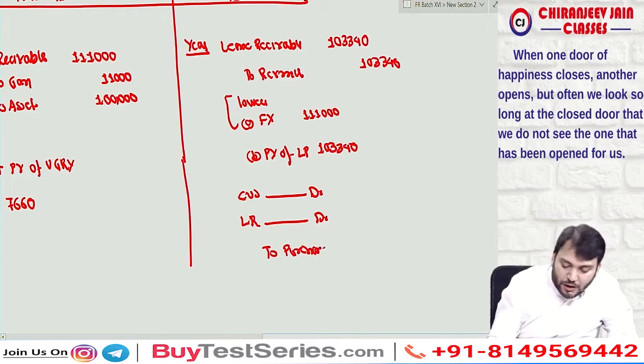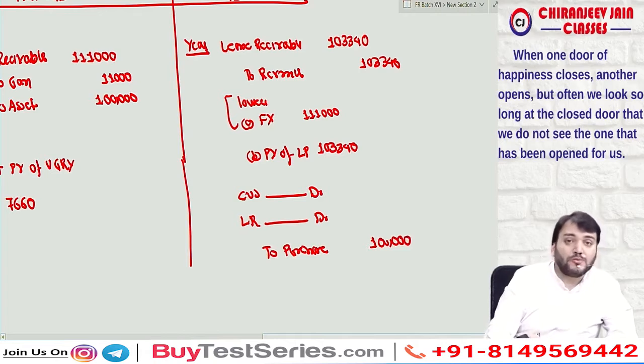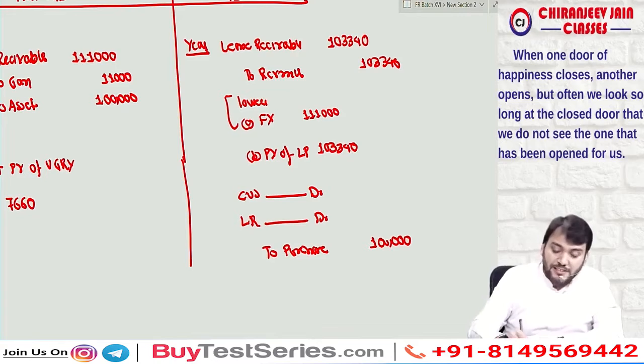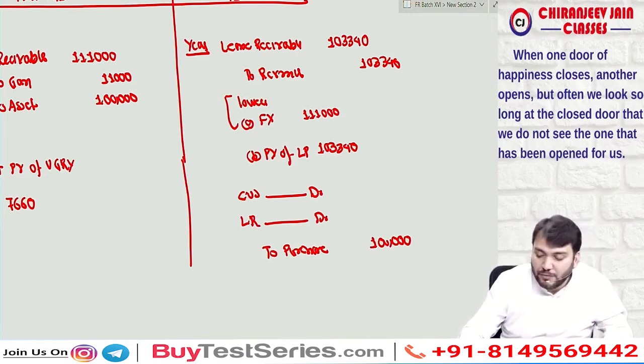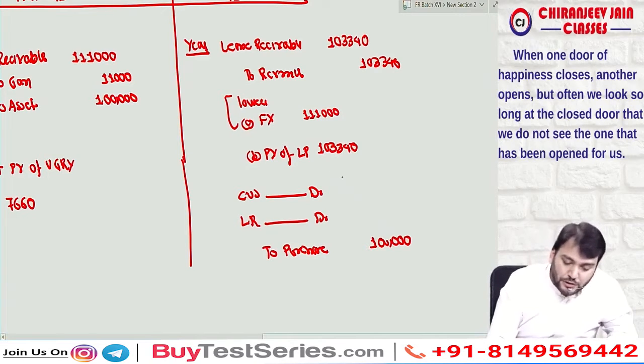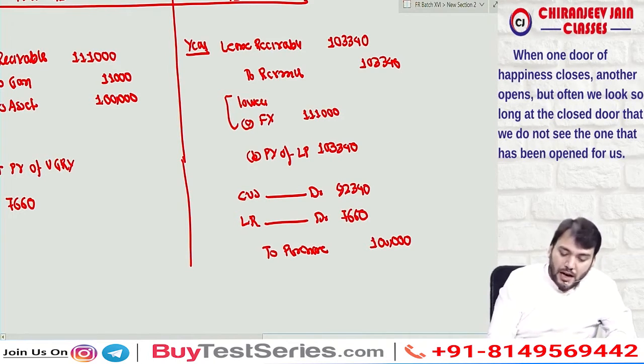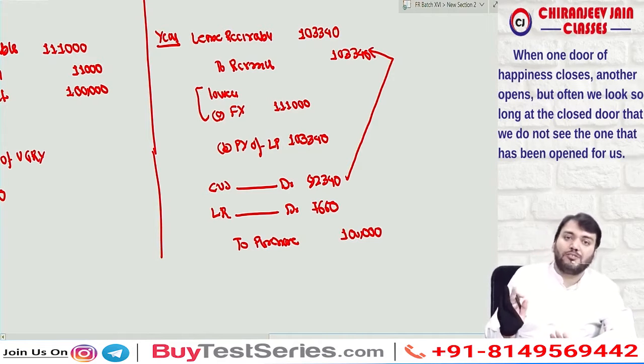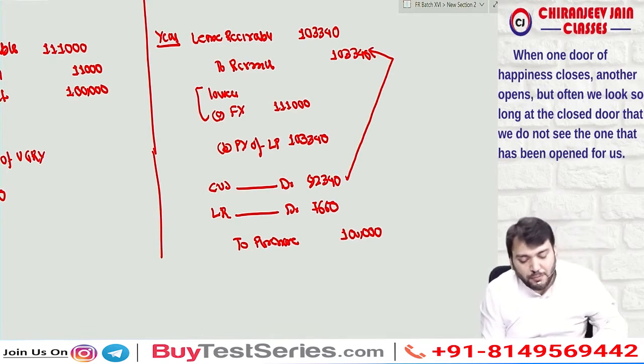So what is the carrying amount of inventory? That is 1 lakh. Cost of sales will be equal to 1 lakh minus present value of unguaranteed residual value. So 1 lakh minus 7,660 is equal to 92,340, and this will be 7,660. Are you able to understand? So of course this minus this will be profit and loss, which will be automatically calculated from SOPL.